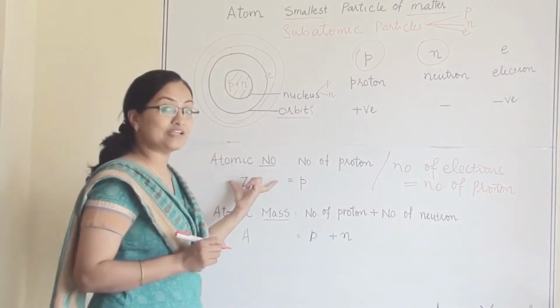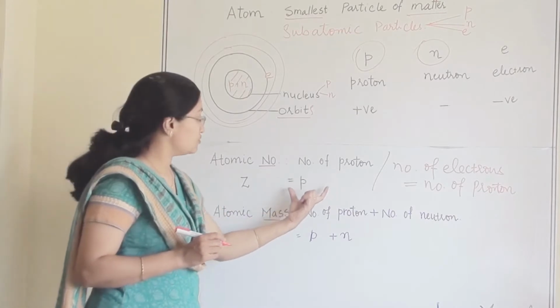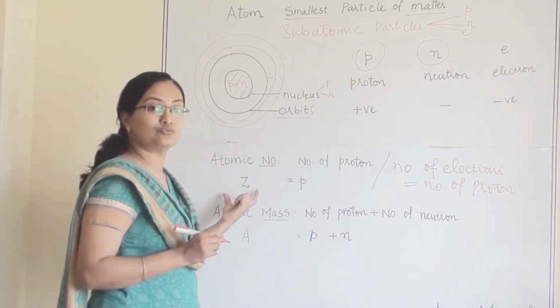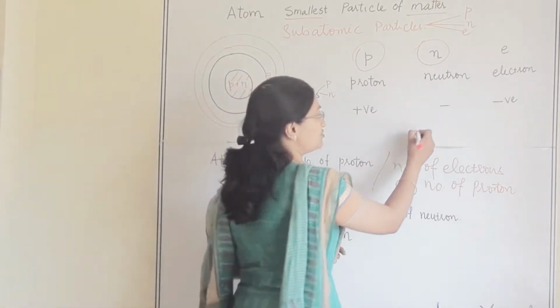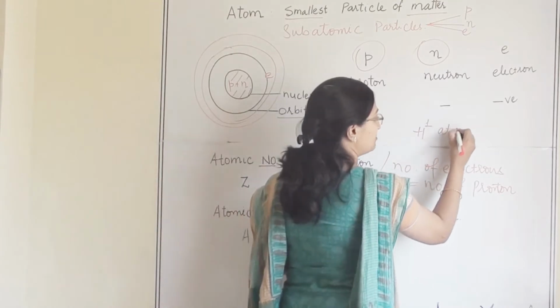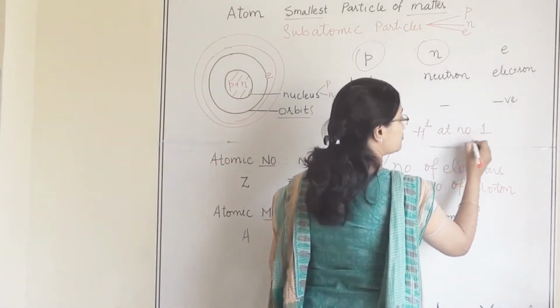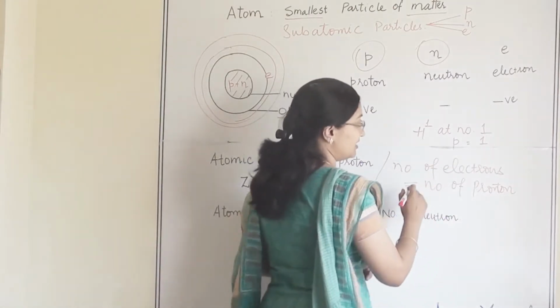But what is our atomic number, Z? The number of protons equals our atomic number. For example, hydrogen. Hydrogen's atomic number is 1. So how many protons will be there in hydrogen? 1. Then helium.